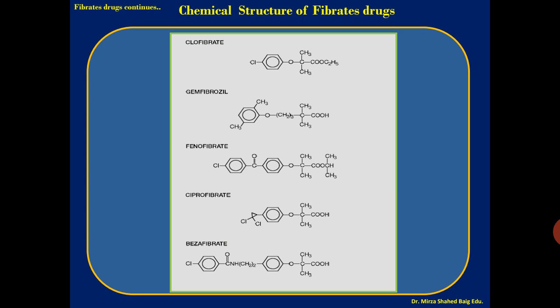Ciprofibrate: the cyclopropyl group is present at the para position, so that is why the name cipro is given to it. Okay, and a dichloro group is present in the structure. Benzafibrate, again, these are simple structures, you can practice the structures, and many MCQs can be asked on this.